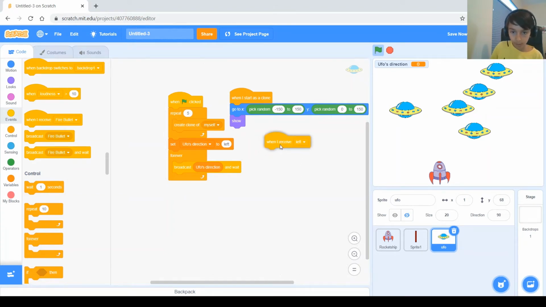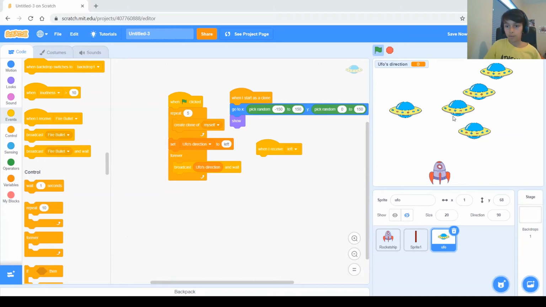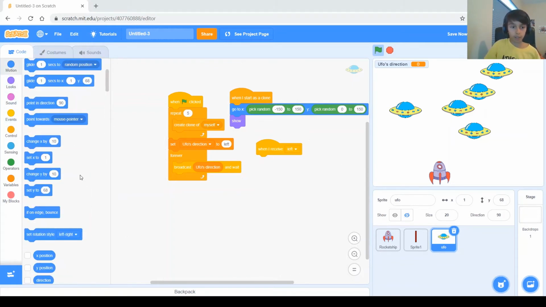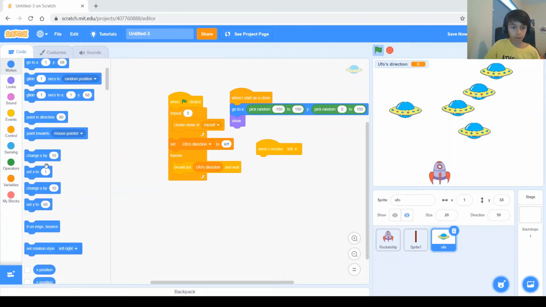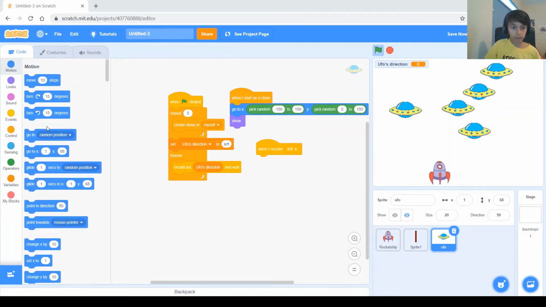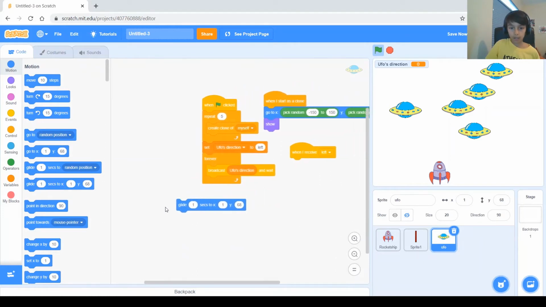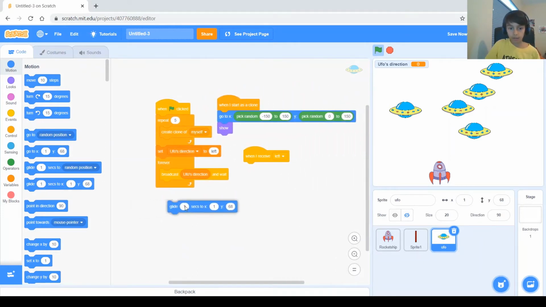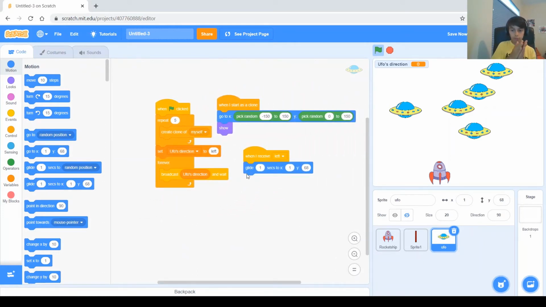And so when I receive left, it needs to move to the left. So we can use the go to, or we can use this glide to XY. We will use the glide to XY because we need it to give us the impression that it actually moves that way.